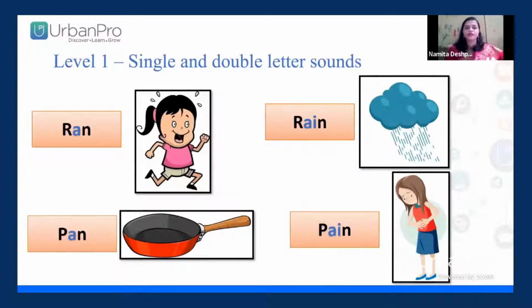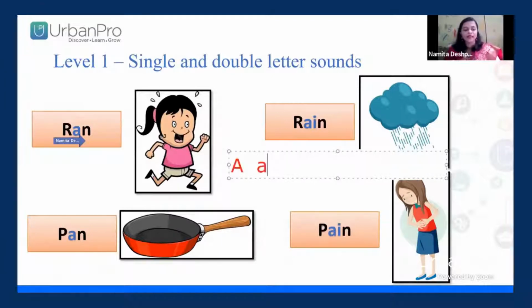That includes single letter and double letter sounds. For example, you can see here, this is for kids. You can see the letter A. Everyone knows letter A, right? This is the capital A and this is the small a.